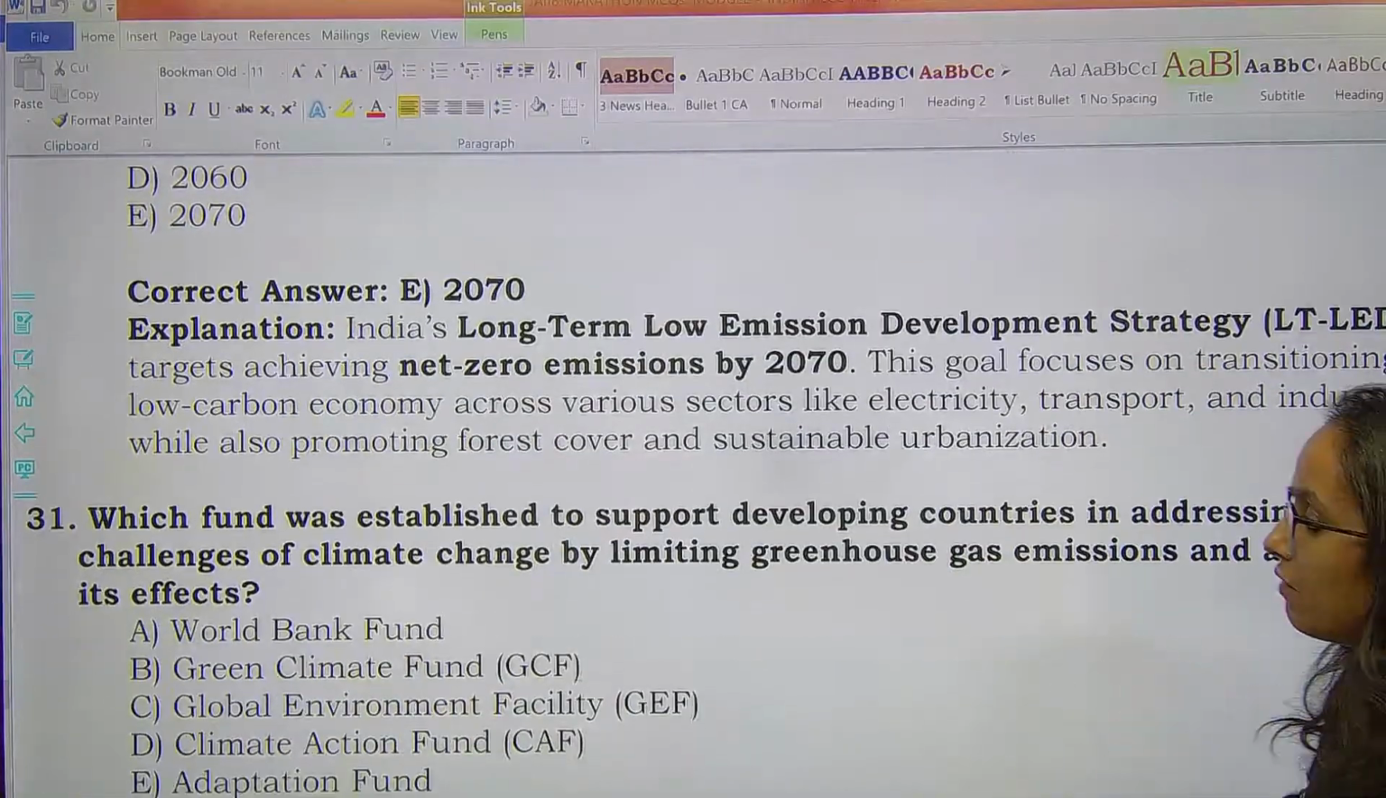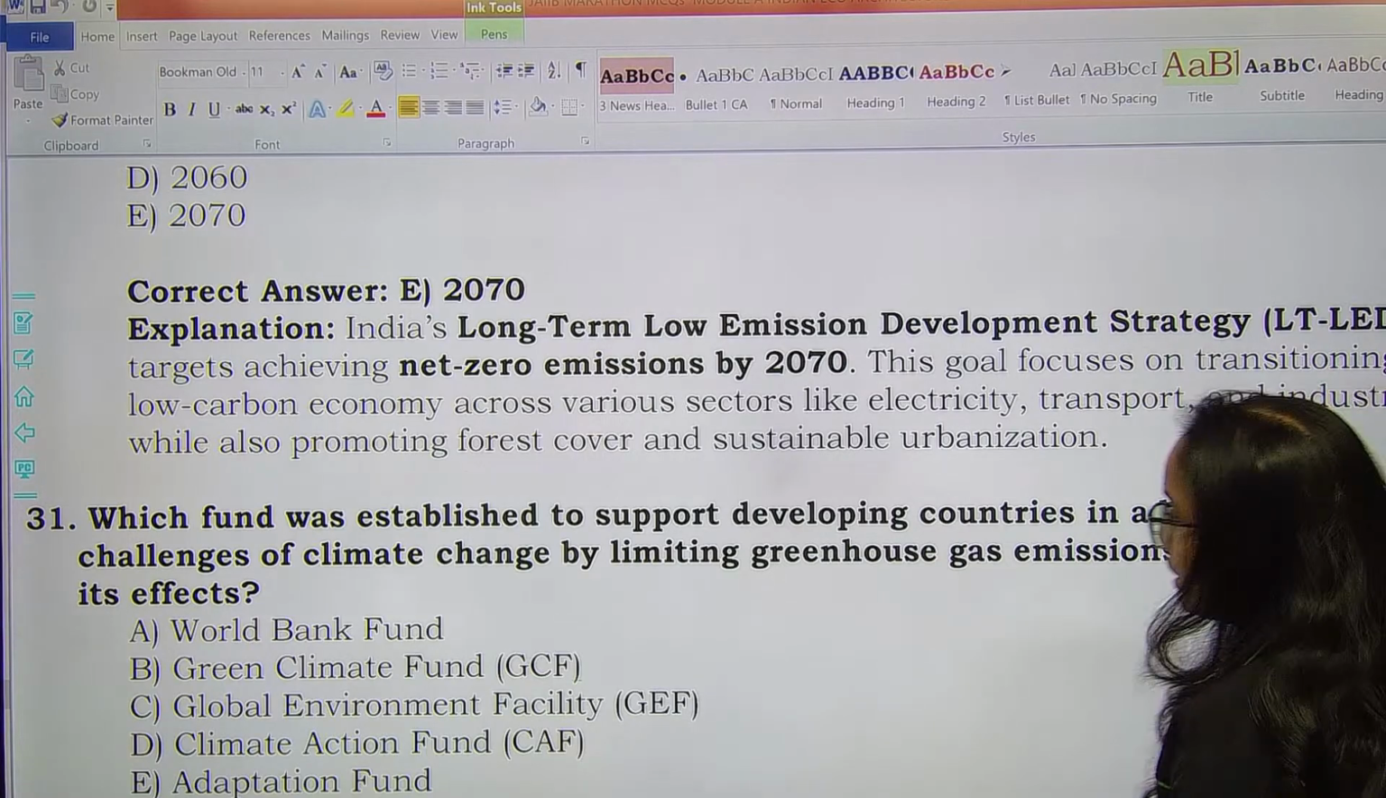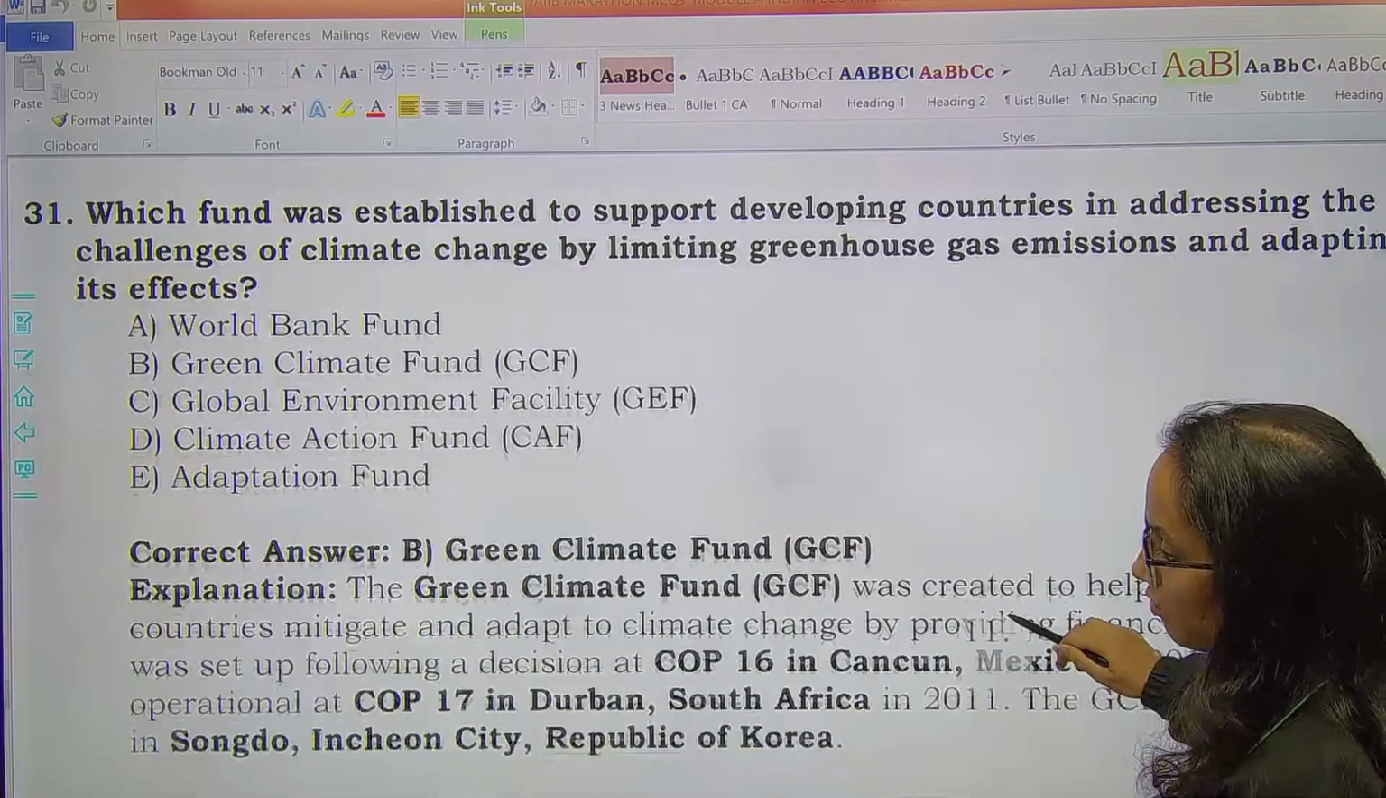Next. Which fund was established to support developing countries in addressing the challenges of climate change by limiting greenhouse gas emissions and adapting to its effects? Which fund was established for this purpose? So it was the Green Climate Fund. Option B will be the right answer here. It was the Green Climate Fund. Next question.